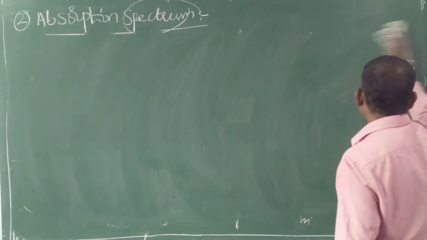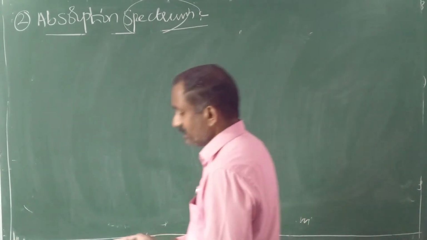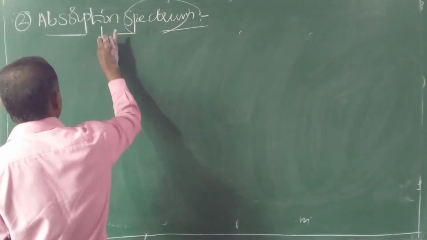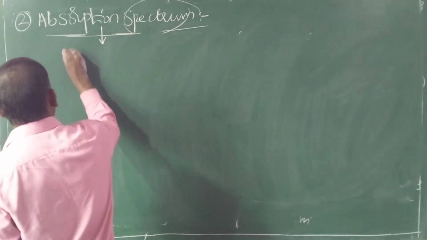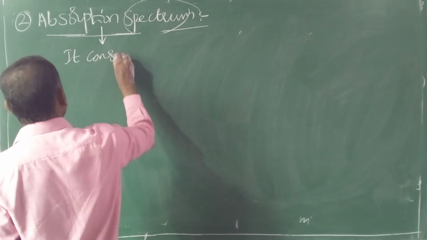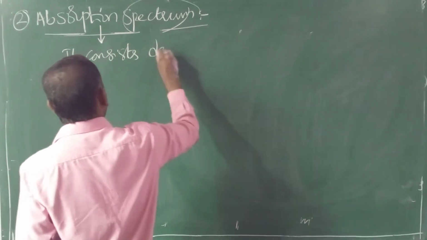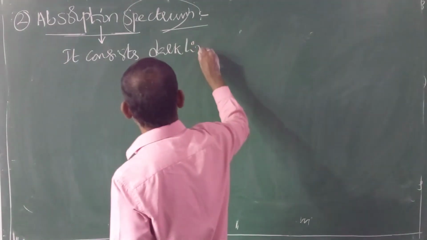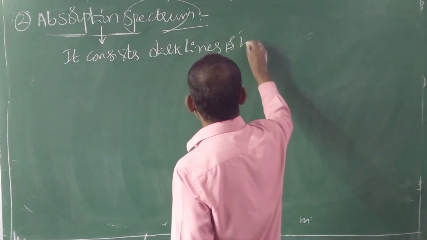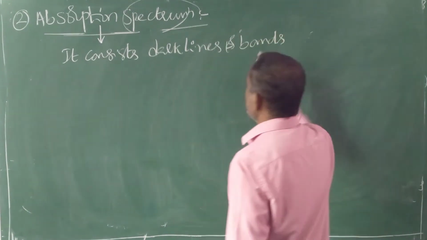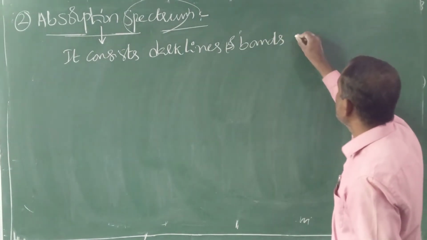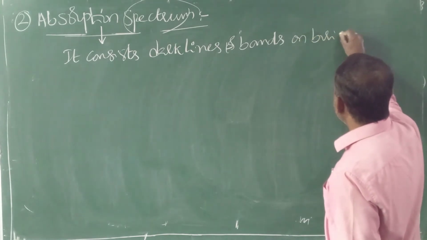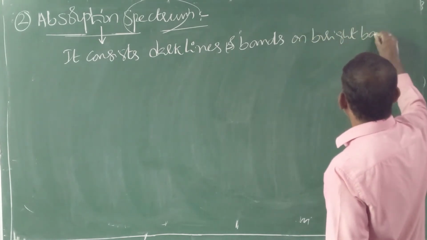In a small theory point, you should remember that absorption spectrum contains dark lines or bands on a bright background.